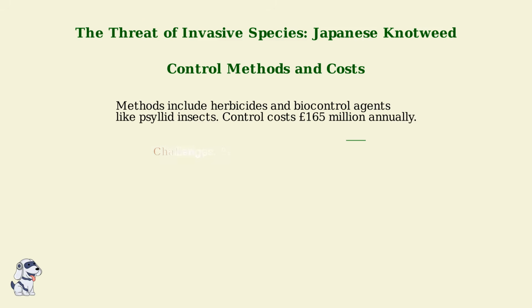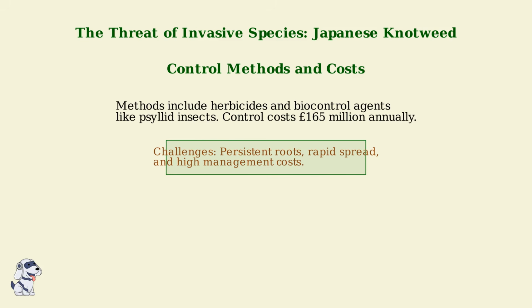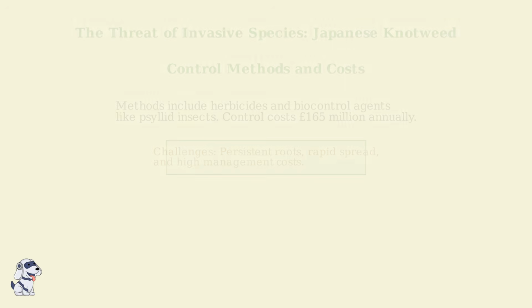Control efforts focus on herbicides to kill the plant above ground and biocontrol agents like psyllid insects that feed on the leaves. However, the species' resilience means ongoing management is required, costing £165 million each year in England.